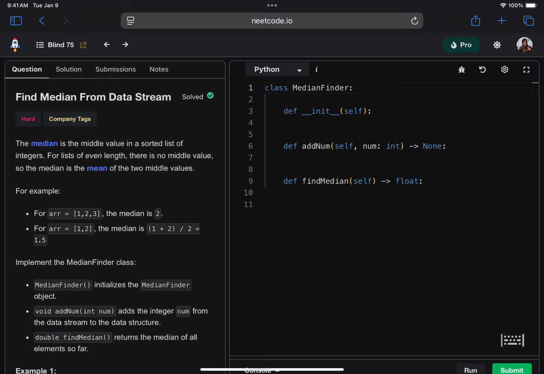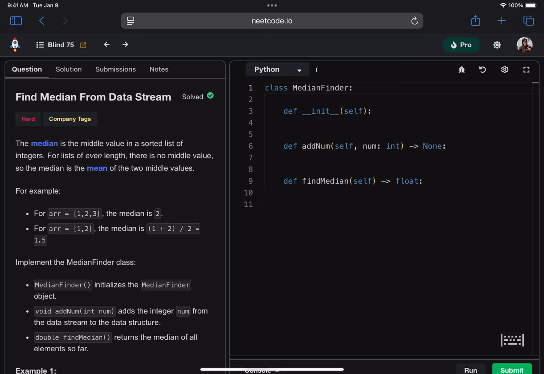This one's officially a heap problem, and we'll talk about why it is helpful for the overall solution.